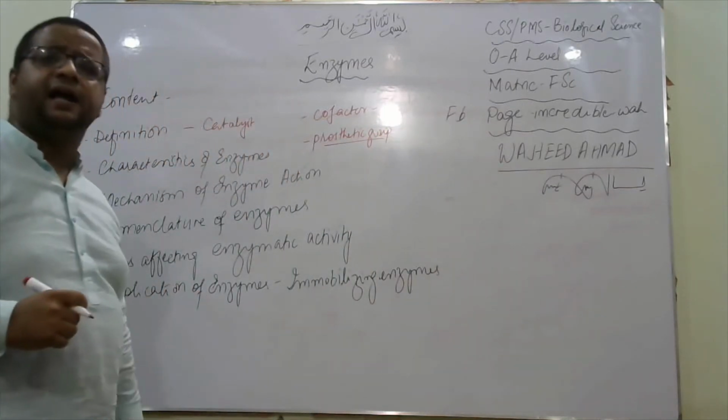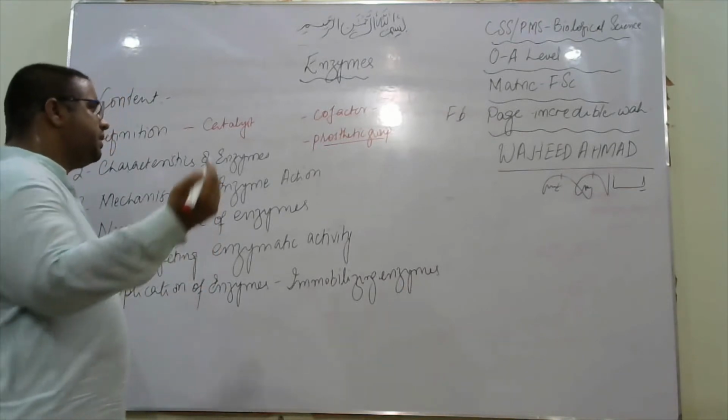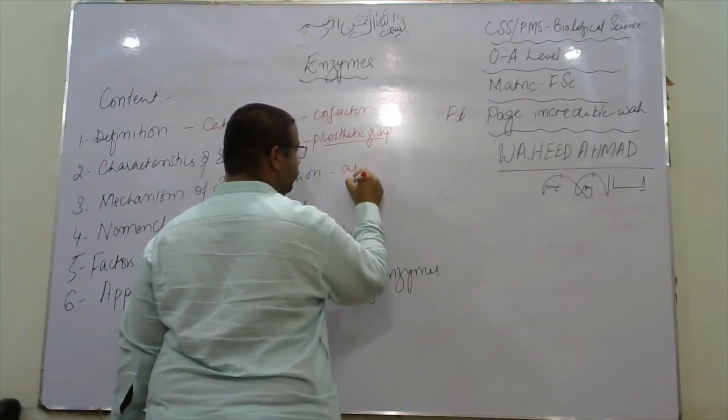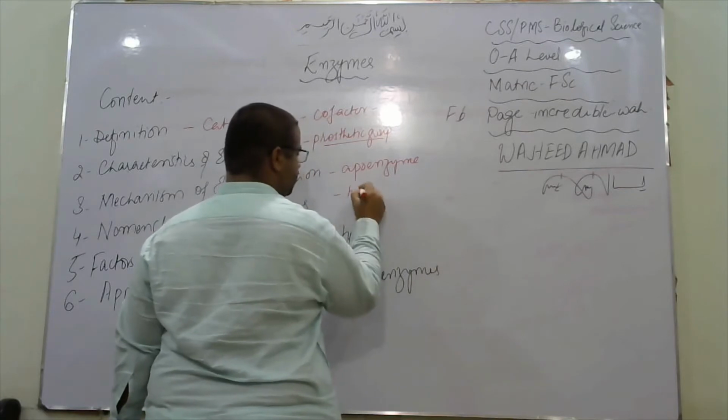Protein part attached to the enzyme is called prosthetic group. Okay, there are two terms that are more confusing for students. What is apoenzyme and holoenzyme?